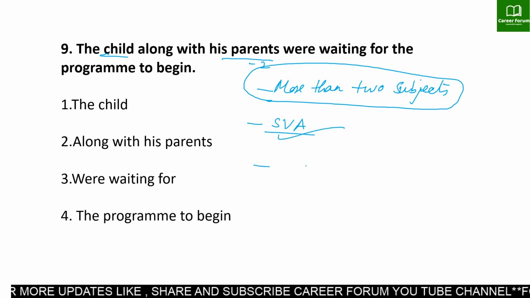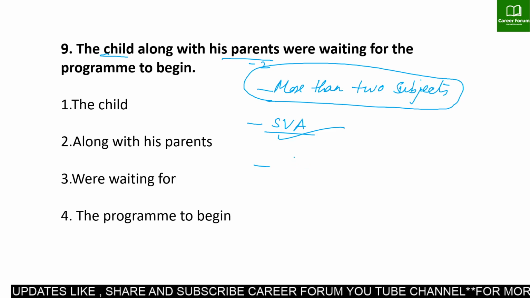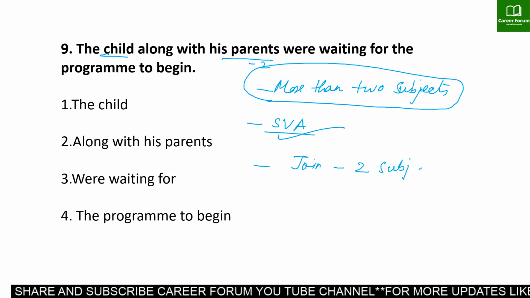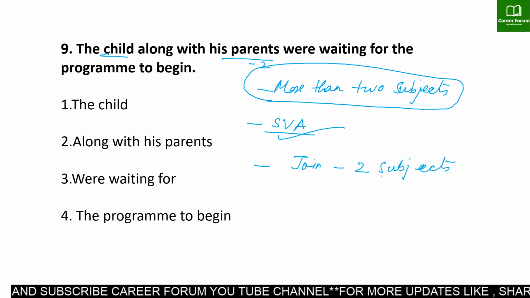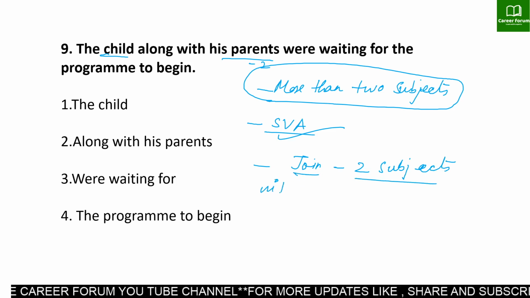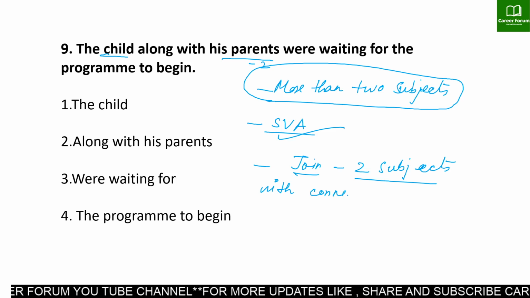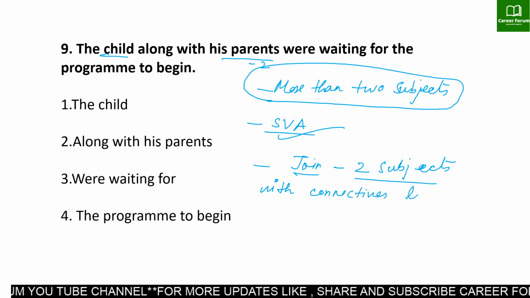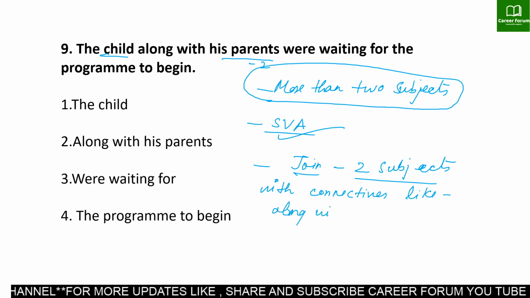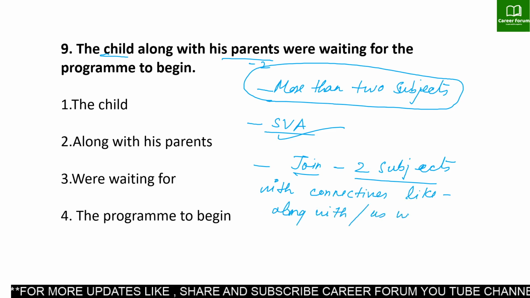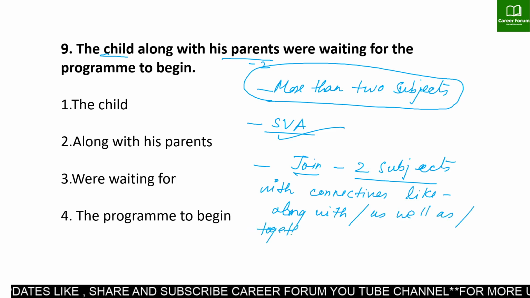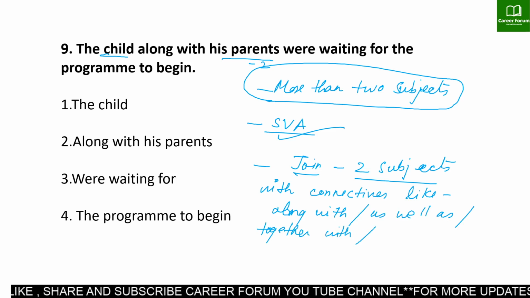So remember, whenever we join two subjects, either singular or plural, this does not matter. Whenever we join two subjects with connectives like along with, as given in the sentence, or as well as, or together with, or more than.